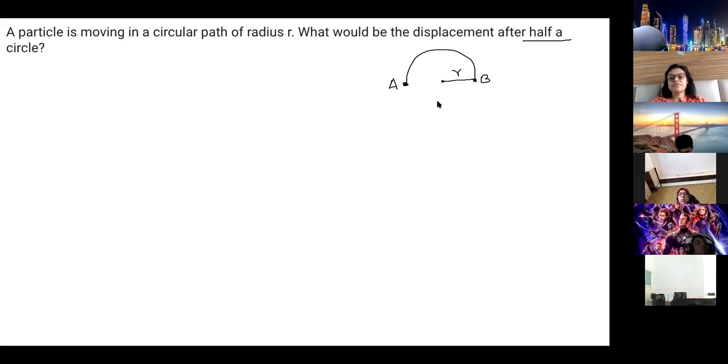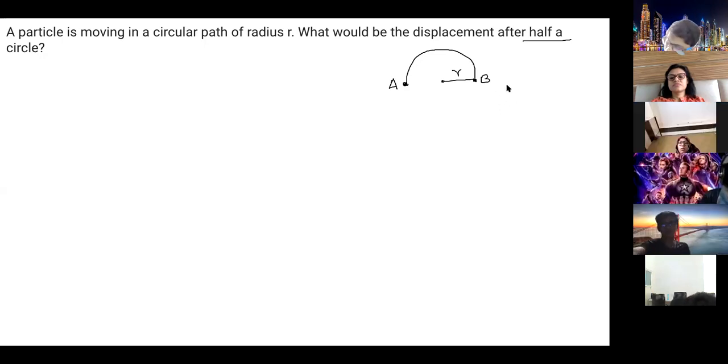Ahmed, what is the displacement in this case? Displacement is 2r. The diameter, you can see over here, the distance between this point and this point, it is a diameter. So displacement is 2r.